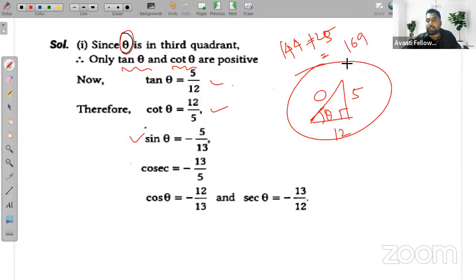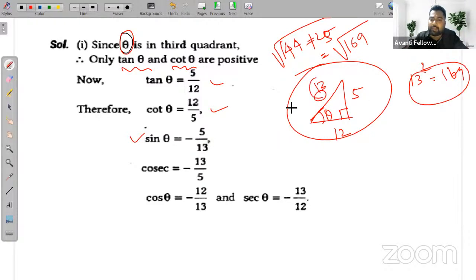961, 169. So what will be the root of 169? What is the root of 169? 13, is it? 13 square is 169, right? Yes. So here I am getting 13.